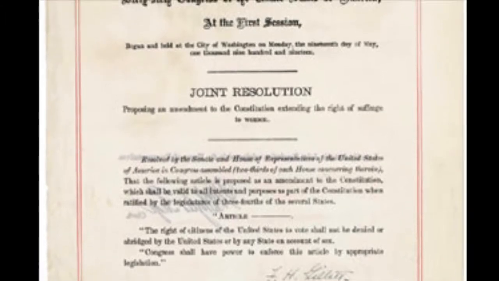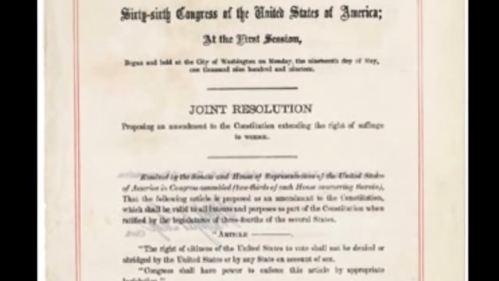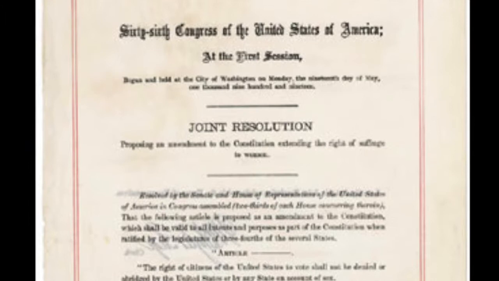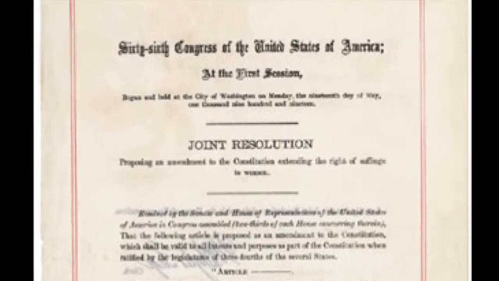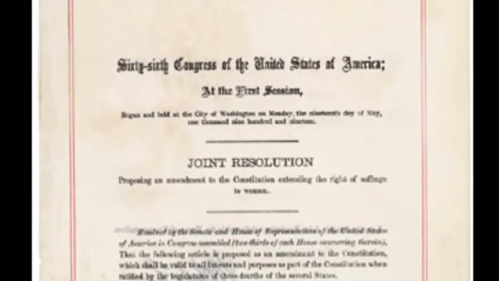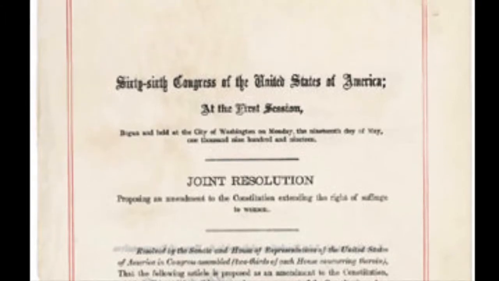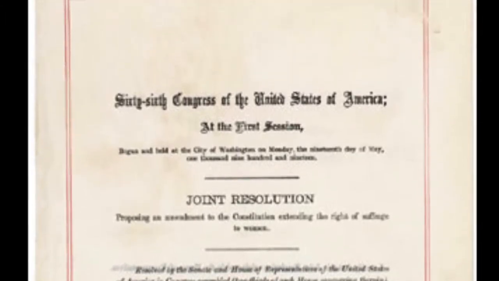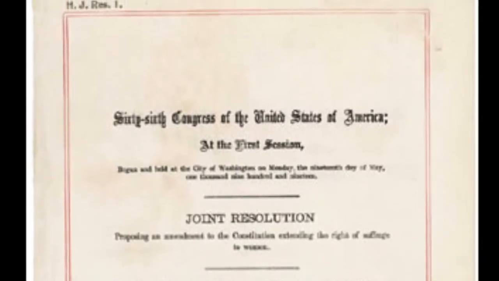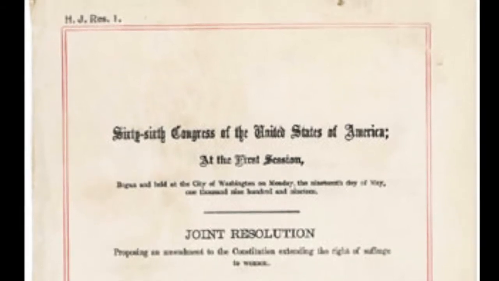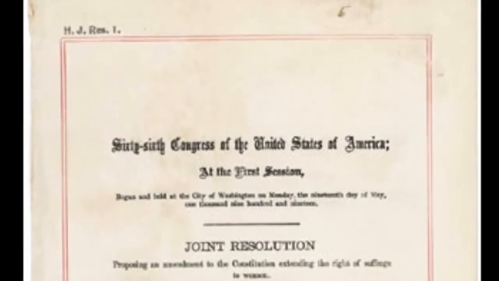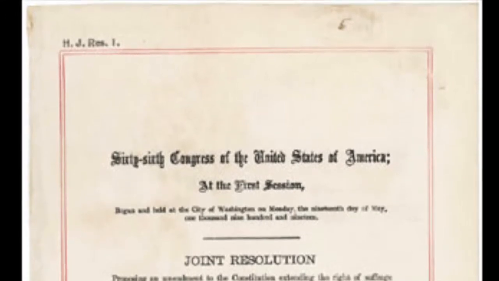The 19th Amendment was considered a radical change to the Constitution, and only a few of the supporters lived to see the women's final victory in 1920. You may remember that the 15th Amendment made it illegal for the federal or state government to deny any citizen the right to vote. For some reason, this did not apply to women. The 19th Amendment changed this by making it illegal for any citizen, regardless of gender, to be denied the right to vote. The movement to allow women the right to vote through the 19th Amendment was the suffrage movement.